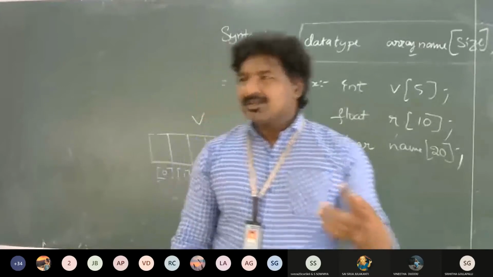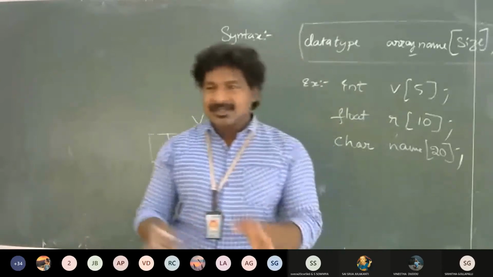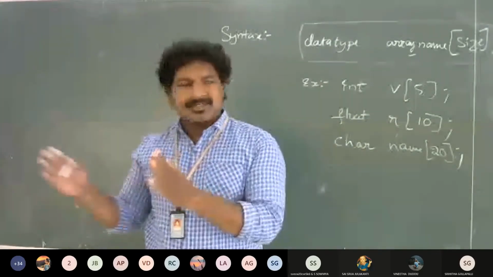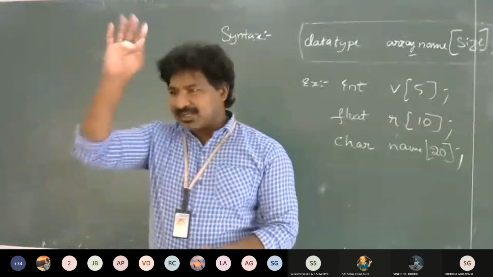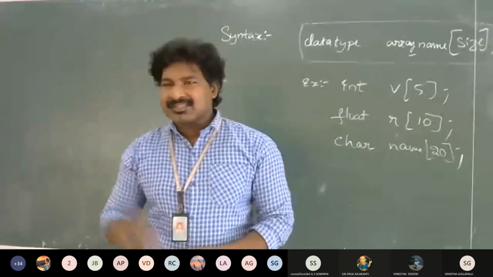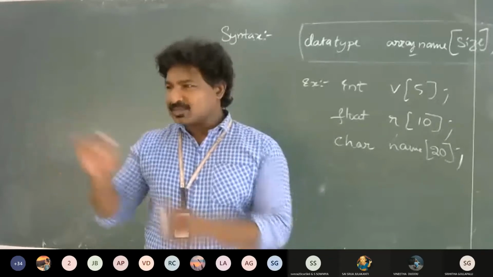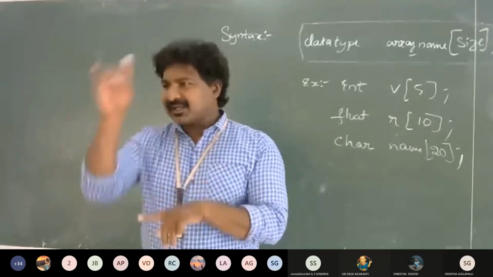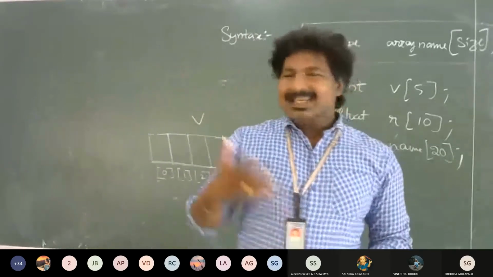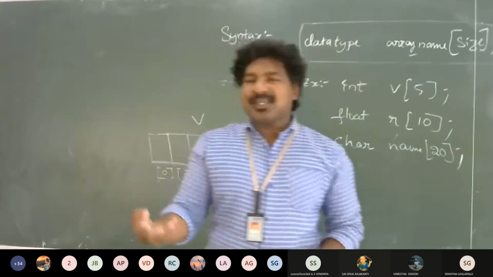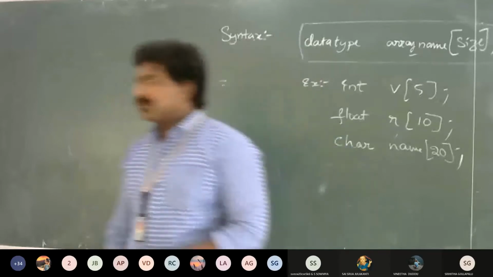Based on your data type, the system will reserve that much space, equivalent to the data type size, and put that name on that variable. If I say int x, that is declaration. So int is 2 bytes, so 2 bytes of space is reserved in the memory and allocated with the name x. That is called definition. So simply, definition is nothing but reserving space in the memory.